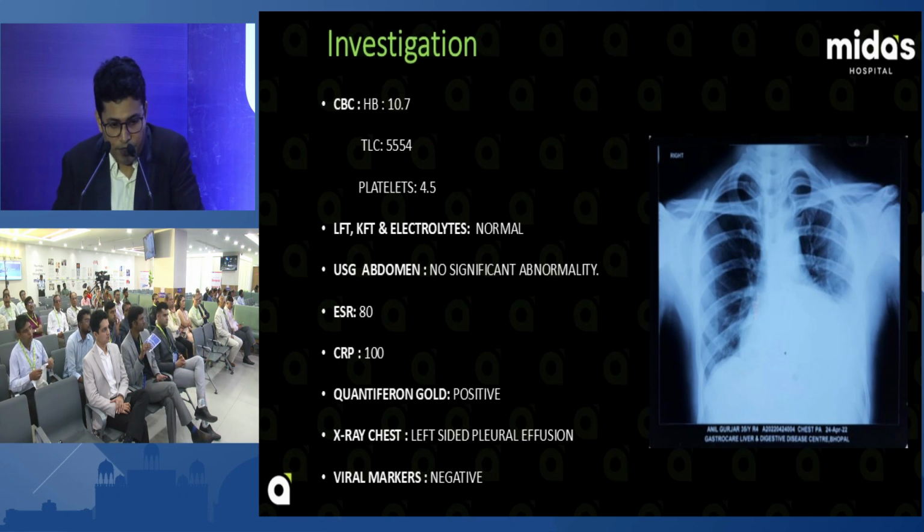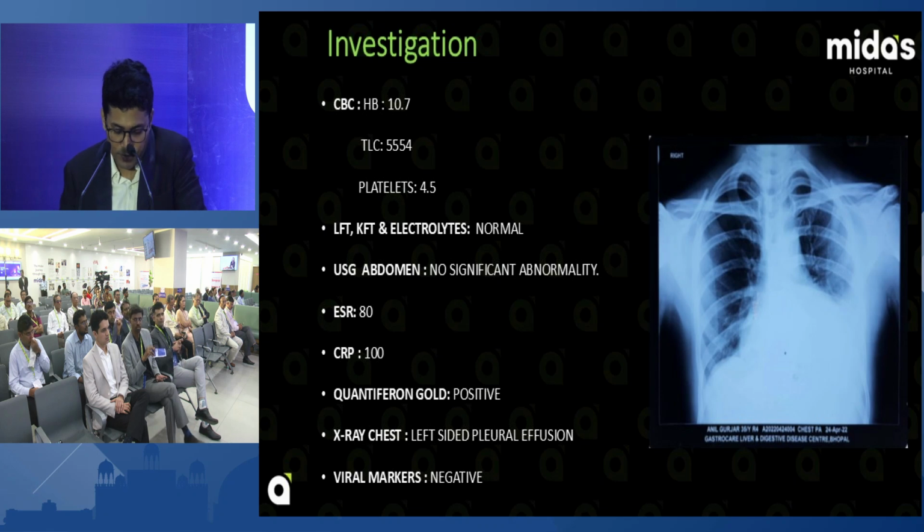The hemoglobin was 10.7, TLC was 5000, LFT was normal, CRP was 100, and ESR was 80, and quantiferon gold was positive in this case. The chest X-ray showed left side effusion, pleural tapping was done, and the ADA was 42. This is significant for the diagnosis of tuberculosis.